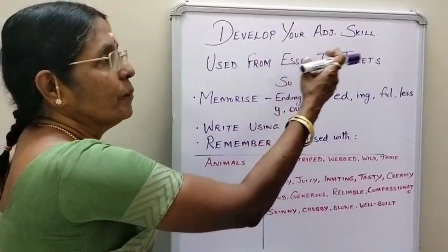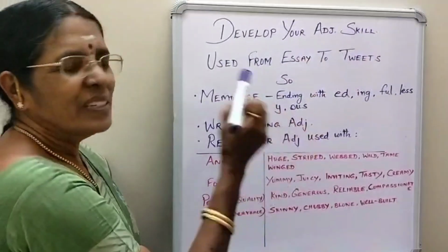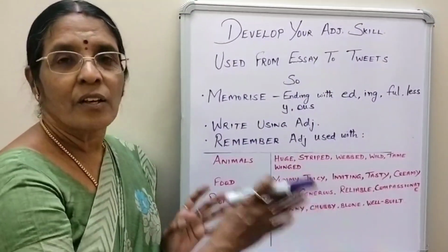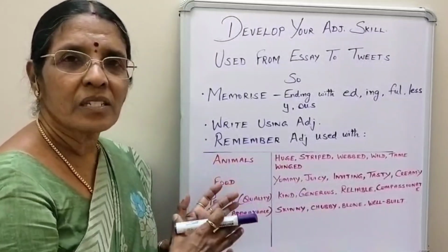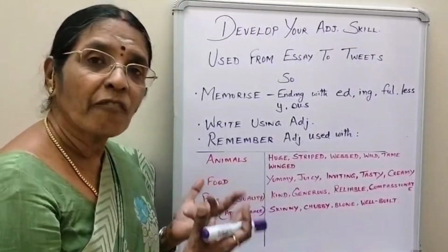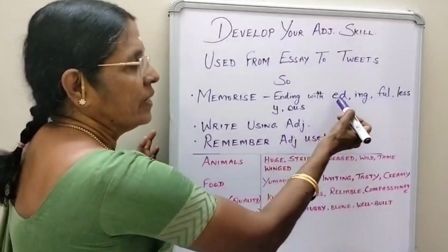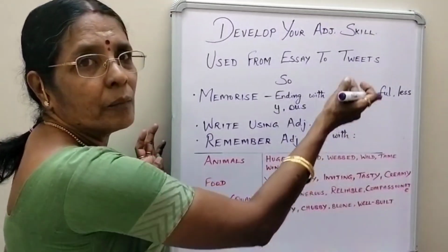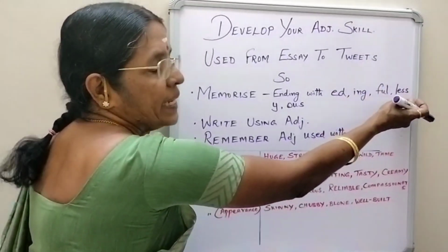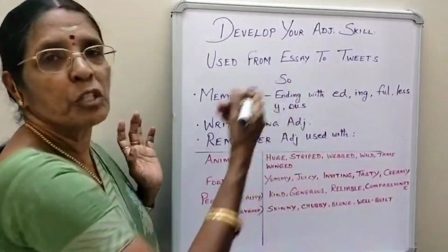How can you develop your adjectival skills, which are used from essays to tweets, right? The first thing you have to do is to memorize. Mathematics formulas you memorize, physics derivations, chemistry equations. Likewise in English, certain vocabulary we have to memorize, and one among that is adjectives. Memorize adjectives ending with -ed: angered, bored, annoyed; -ing: charming; -ful: beautiful; -less: hopeless, shameless; -y: beauty; -ous: sumptuous, right?